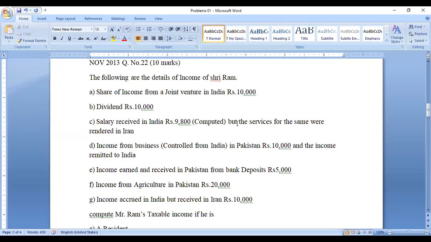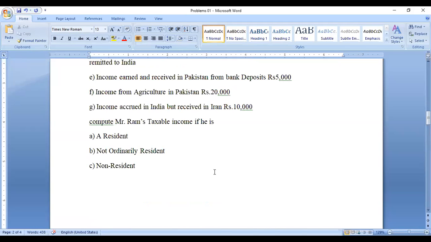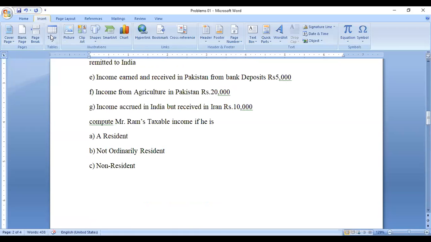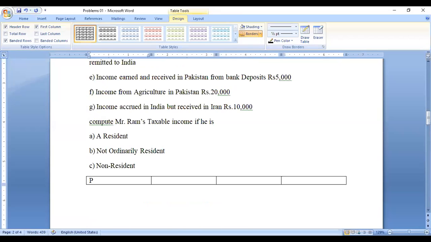What we have to do is draw one diagram, so you have to open three columns. Go to Insert: three amount columns plus one particulars column. This is the particulars, or source of income, whatever it may be.